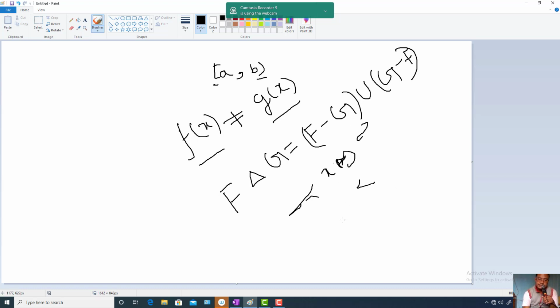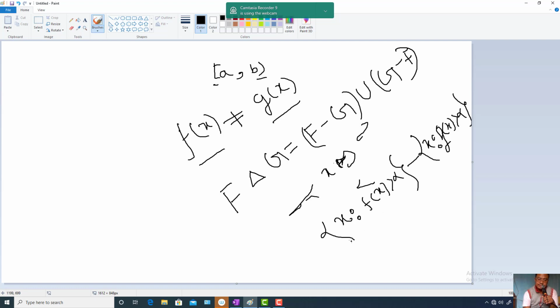So what is F? F is the set of x such that f of x is strictly greater than alpha. This is your capital F. From this set you take out the set of x such that g of x is greater than alpha.